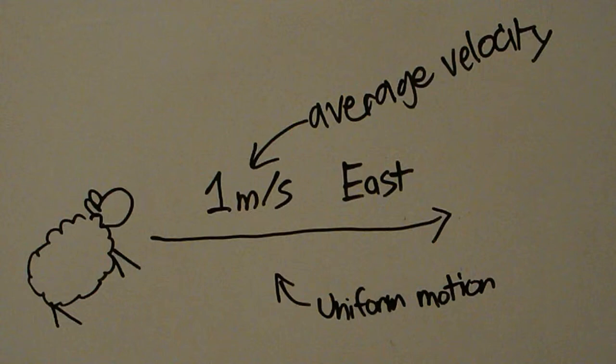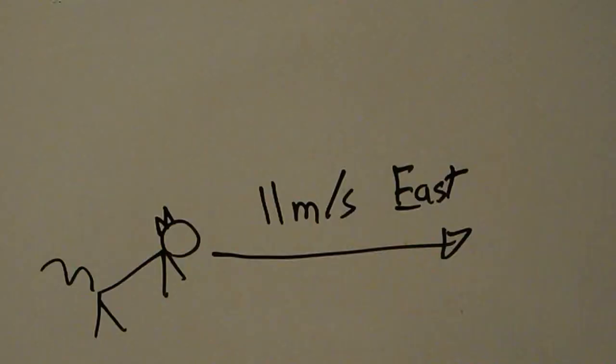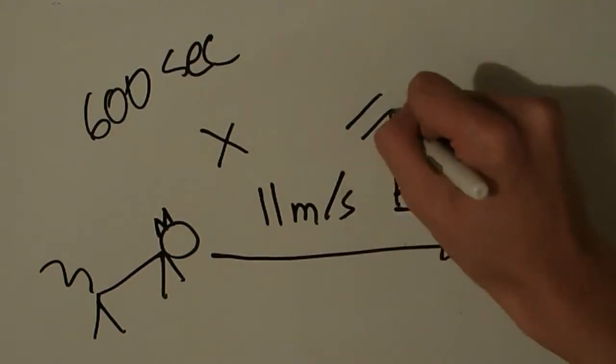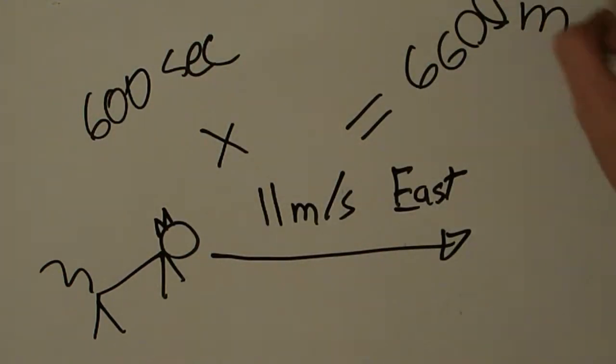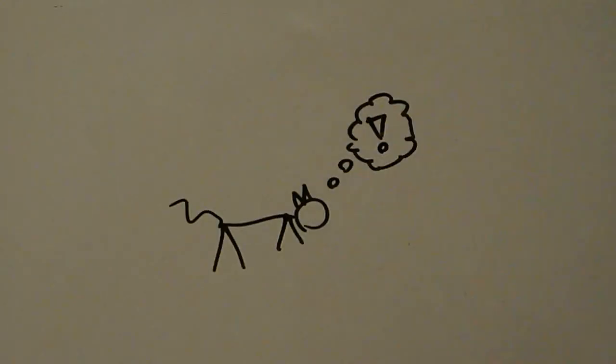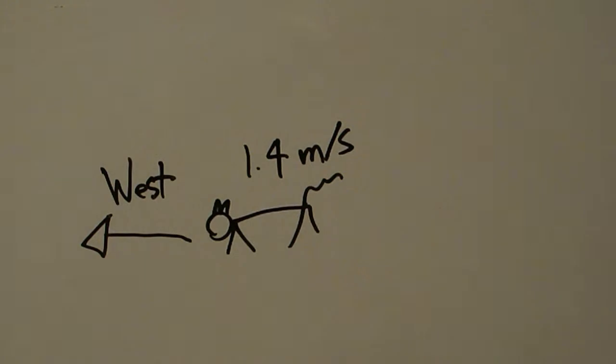So while the sheep is running at his measly pace, the cat sped ahead, his average velocity a whopping 11 meters per second east. He would speed ahead for 600 seconds, traveling a distance of 6,600 meters. At that point, the cat, confident that the sheep is far behind, smelled a faint odor coming from the west. Indeed, it was catnip. The cat decides he has plenty of time, so he goes to the west to find it, walking at a pace of about 1.4 meters per second. Finally, he finds the catnip after walking 2,600 meters, wolfs it down, and probably falls asleep.